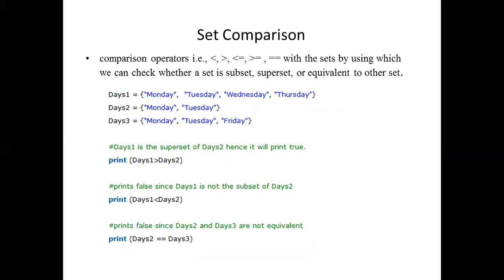These are the set comparison operations. What are the operations that we have seen? One is union operation, second one is intersection, third one is difference, fourth one is comparison.